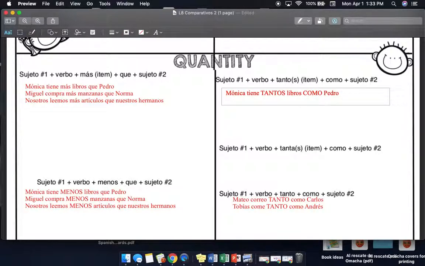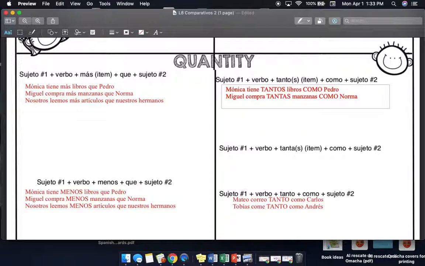If we have Miguel compra tantas manzanas como Norma. Notice the now, tantas has to match manzanas, which is feminine and plural. Okay, so with tanto, tantas, and here I've differentiated it between the top is masculine, the bottom right here is feminine.